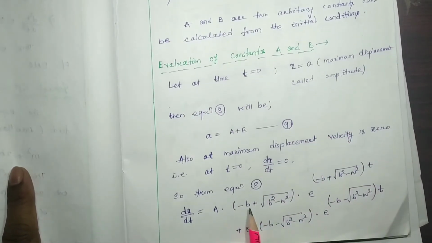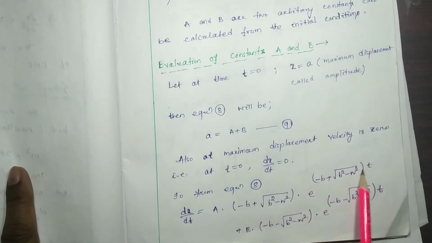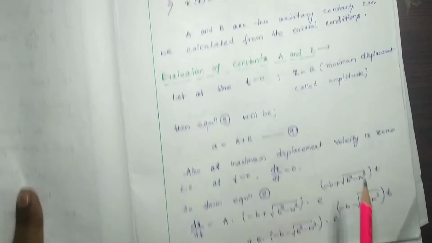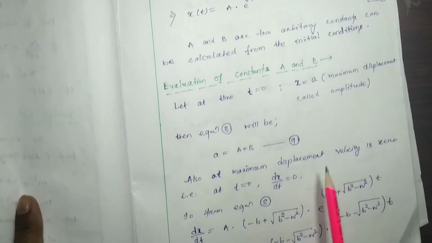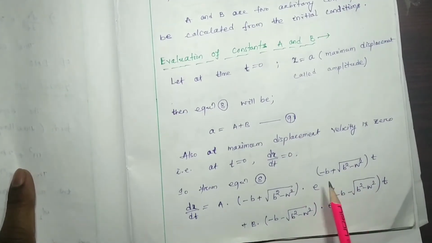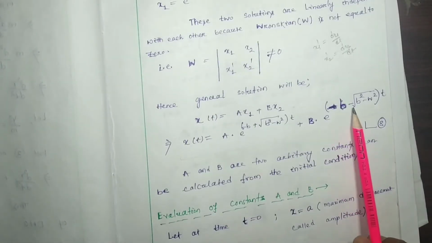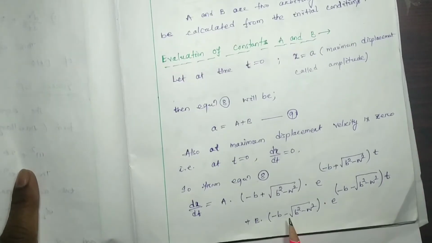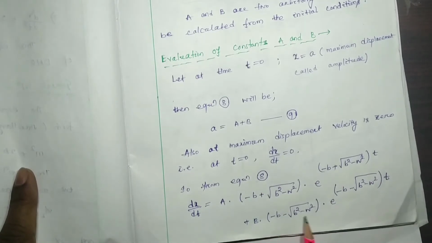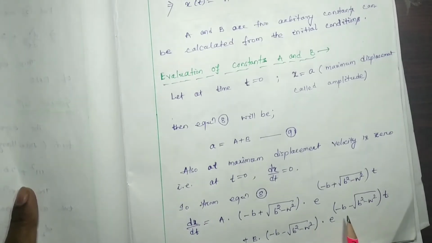A into minus b plus square root of b square minus omega square into the exponent of this one, which is already there, and plus b into minus b square minus omega square into t, so it will be minus square root of b square minus omega square into e to the power minus square root of b square minus omega square into t. So this is the first derivative of equation number 8. But here we consider that dx by dt will be 0 at t equal to 0.